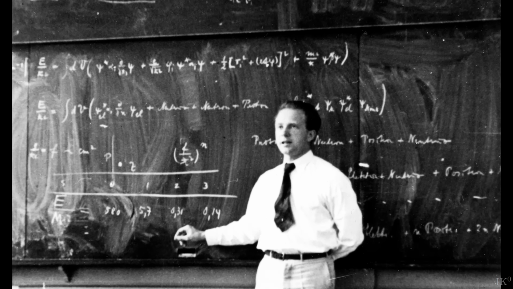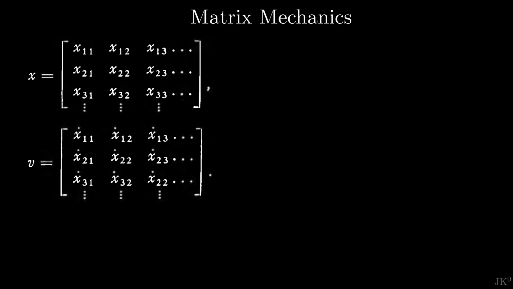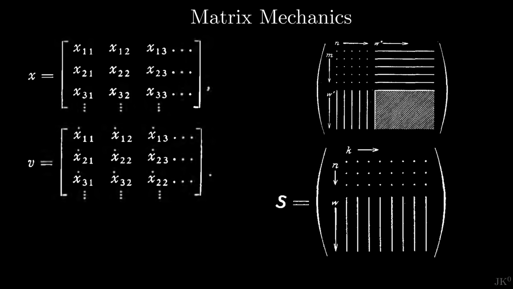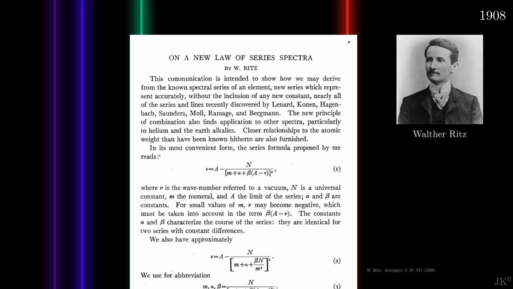As you probably know, Heisenberg's theory of quantum mechanics became known as matrix mechanics because of the use of these mathematical arrays of numbers. I want to begin by answering one simple question. Why are matrices needed in quantum mechanics? The answer is a simple experimental observation made by the Swiss physicist Walter Ritz in the summer of 1908.